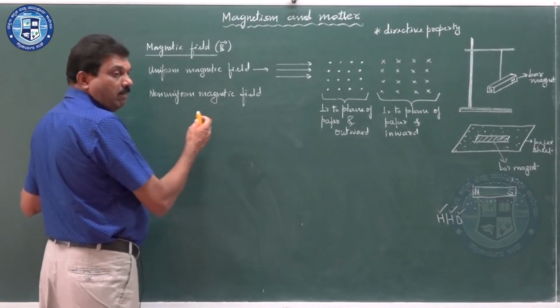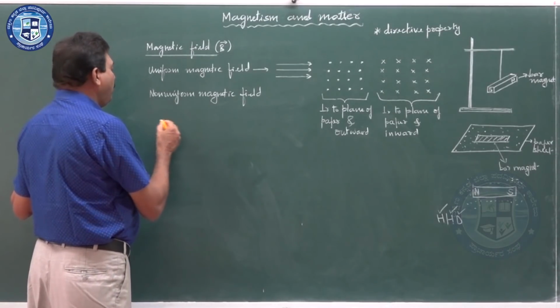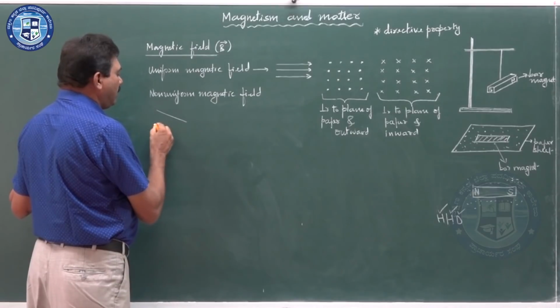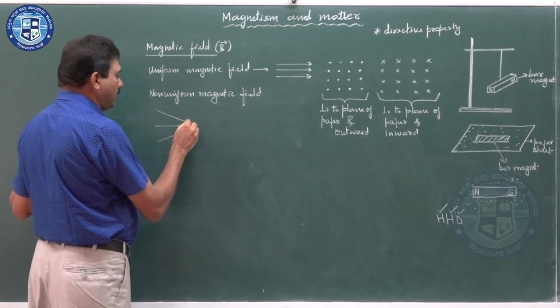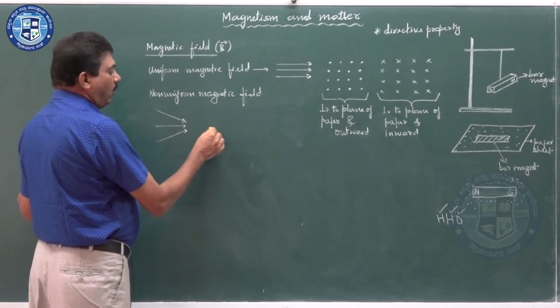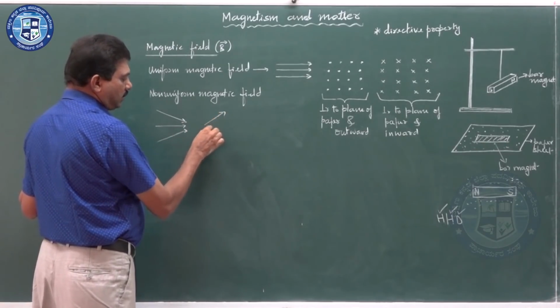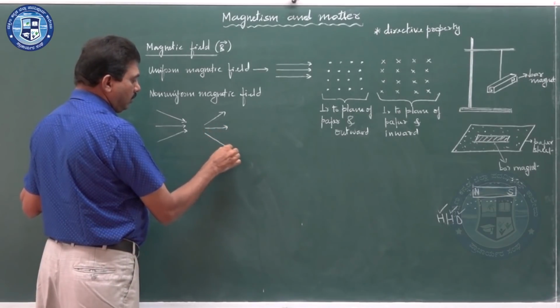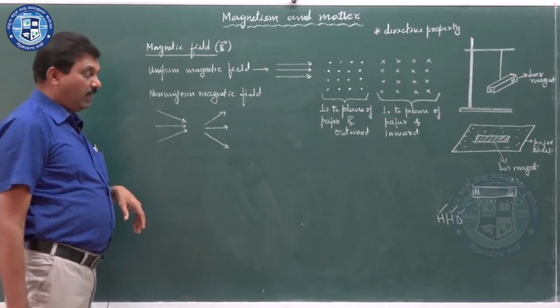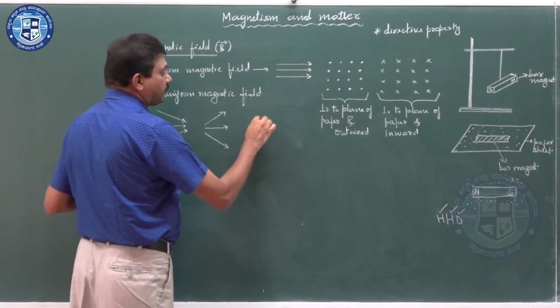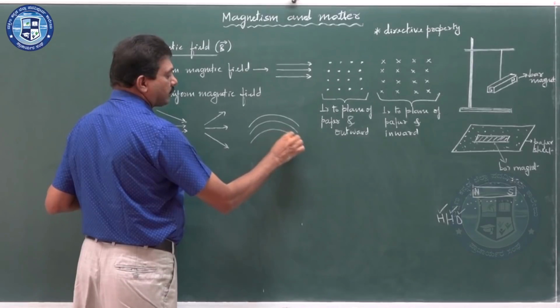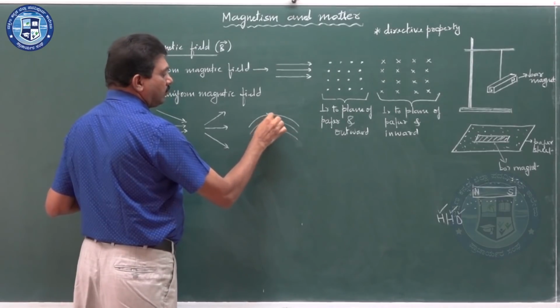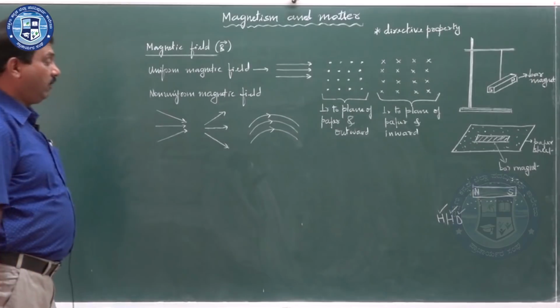Okay. Non-uniform magnetic field. The non-uniform magnetic field can be represented by converging magnetic field lines like this, or diverging magnetic field lines, or curved magnetic field lines.